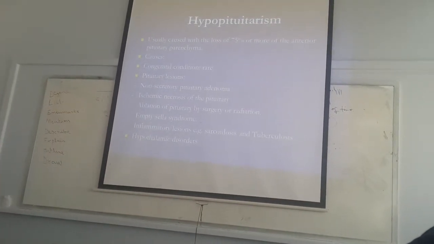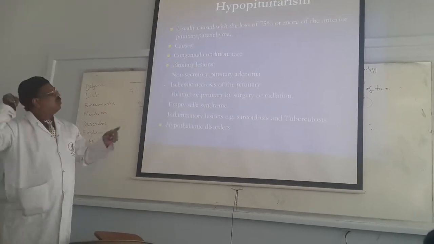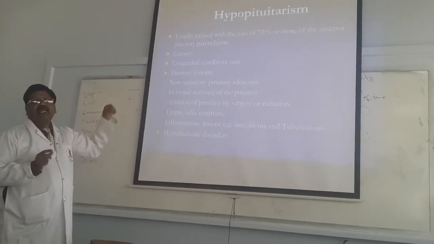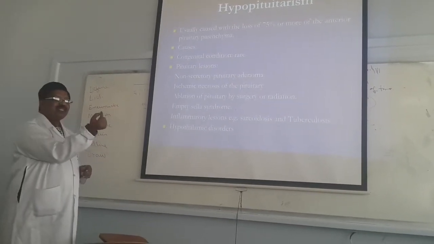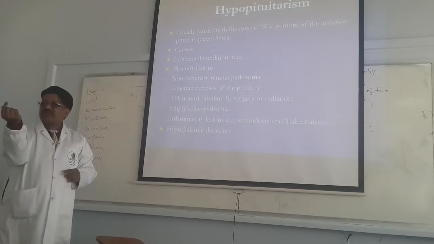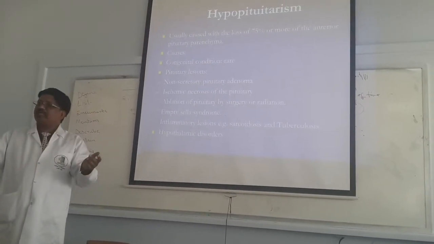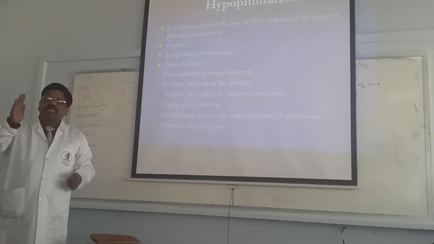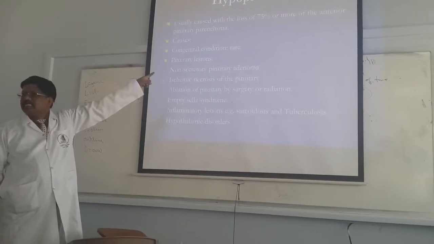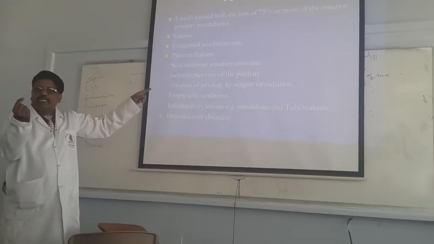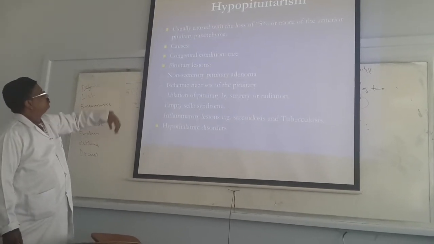Hypopituitarism is usually caused by the loss of more than 75% of the anterior pituitary parenchyma. I told you the pituitary is a small gland composed of 500 milligram, divided into the anatomic parts anterior pituitary and posterior pituitary. In the case of the anterior pituitary gland, if 75% is lost or destroyed, it leads to hypopituitarism. Understand?